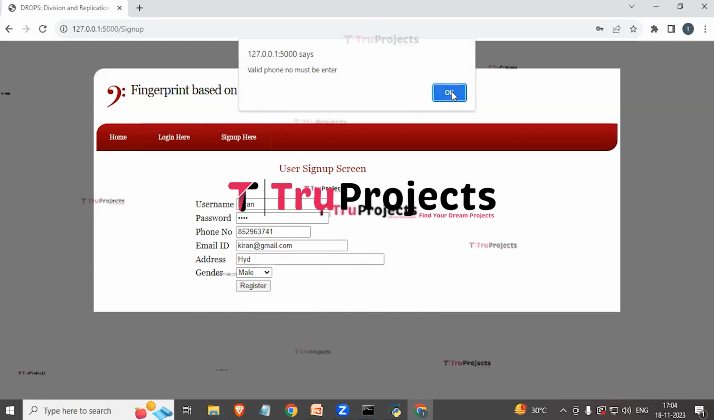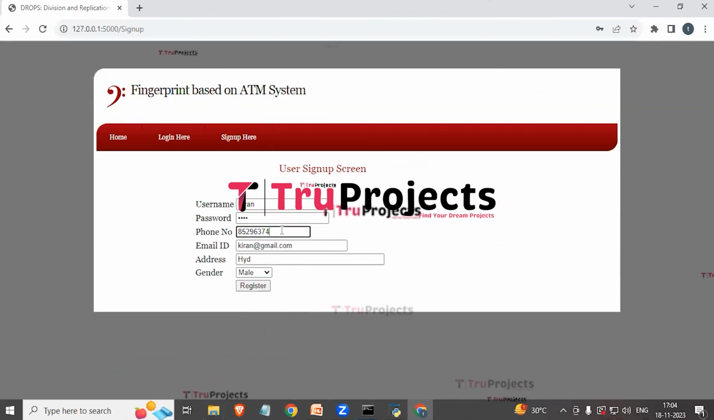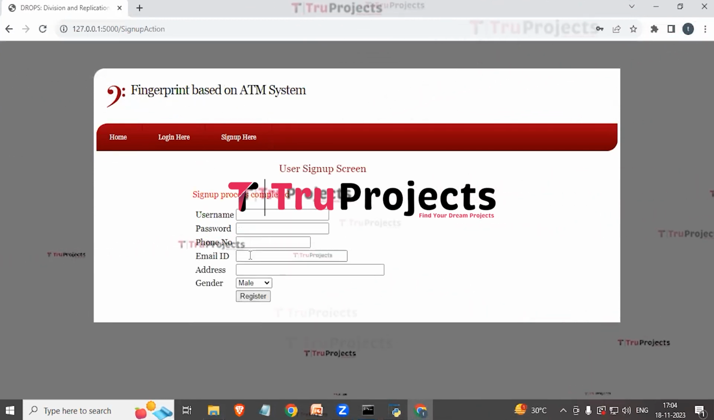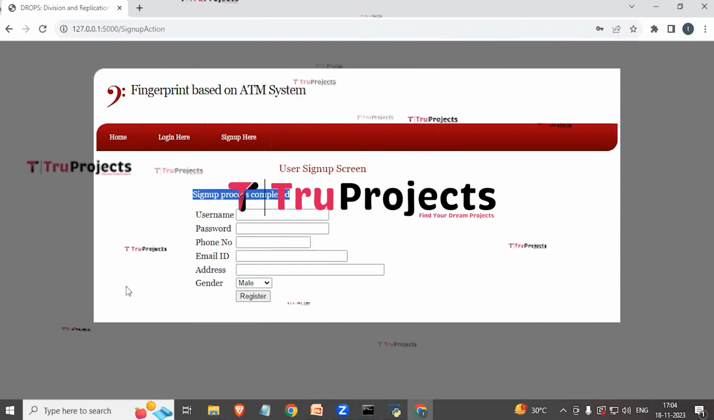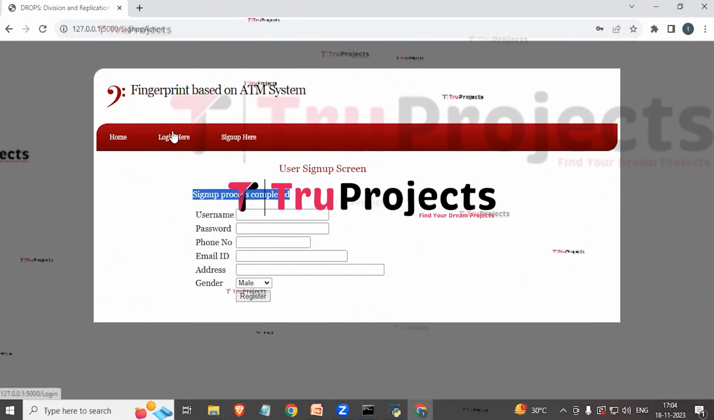Here we entered a wrong phone number, so we will enter it again. Now we will click on register again. So here we can see that the sign up process is completed. Now we need to log in as user. For that we need to click on the login here link.